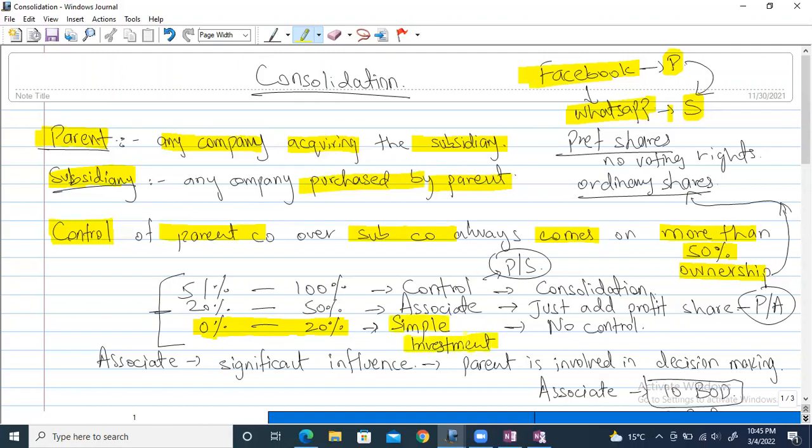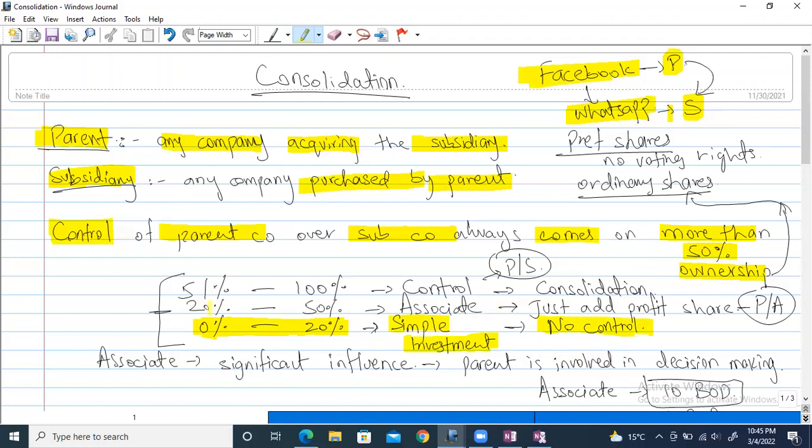Let's say I was just bored and I went on to the stock market and purchased like 5% of the shares just for fun. It will be called a simple investment because there is no seriousness in this. There is no control. It will be a very small amount, maybe even less than $50, and who can get control of a company for $50? No one can, right? So there is no control in this case. It will be called a simple investment.